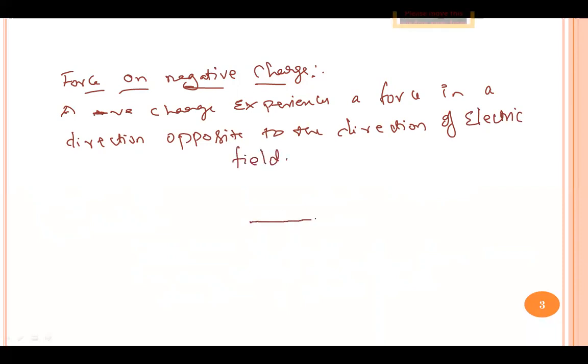Suppose this is the direction of the electric field, and if I have placed a negative charge in this electric field, then this negative charge is going to experience a force. Whether the charge is positive or negative, if it is placed in the electric field, it is going to experience a force. But the direction in which the negative charge experiences a force is opposite to the direction of the electric field. This is the direction of the force experienced by minus Q.